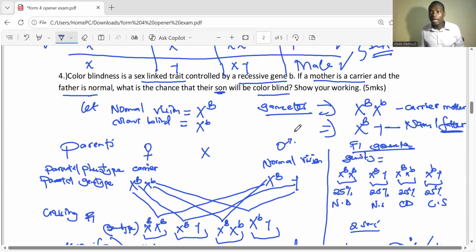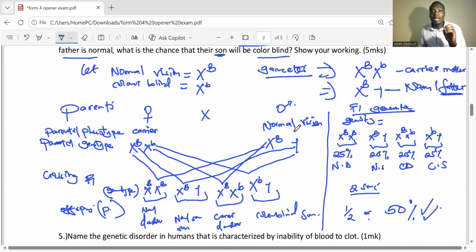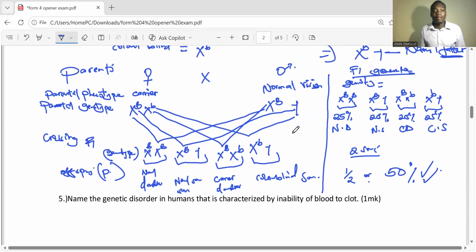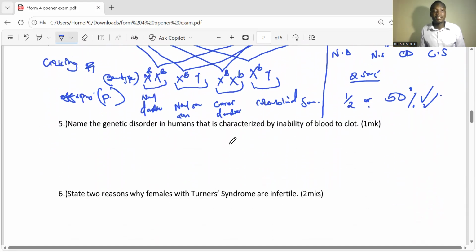Black color, normal color, I don't know. So those are the questions I expect you to ask me down there within the comment section so that we can easily tackle them. For a candidate, you need to have more of these questions because this will not miss in your exam. It will not miss. Trust me. Don't say I'm a prophet.